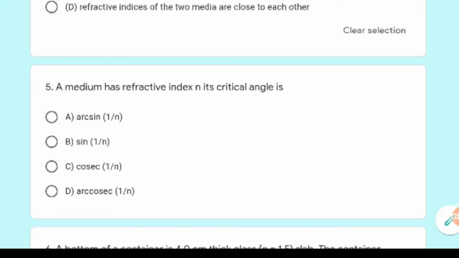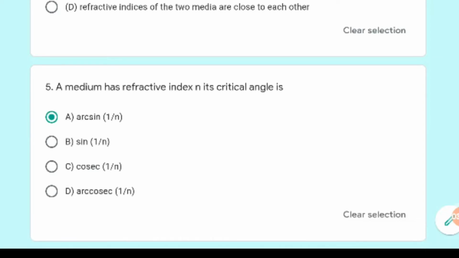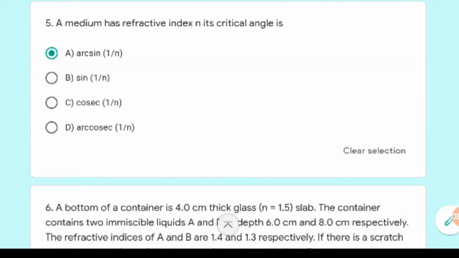So sin i upon sin 90 is equal to the refractive index of the second medium, that is 1 by n. So here we can write the sin inverse of 1 by n. So option A is correct. Arc sin means sin inverse.